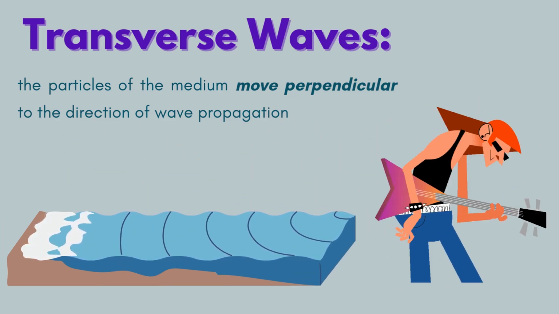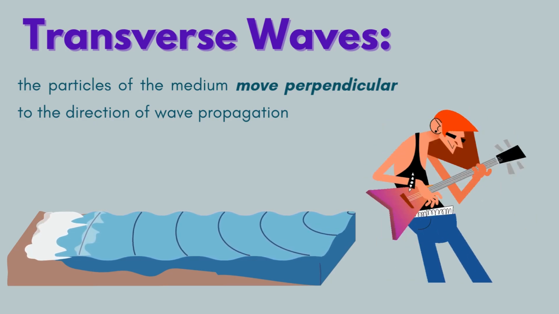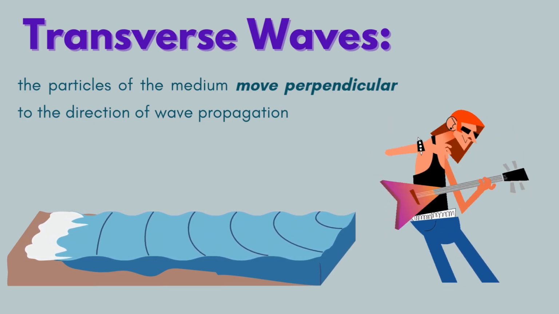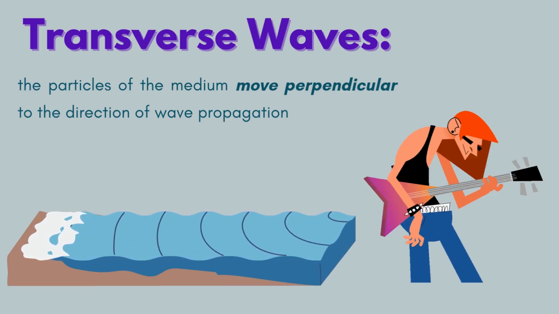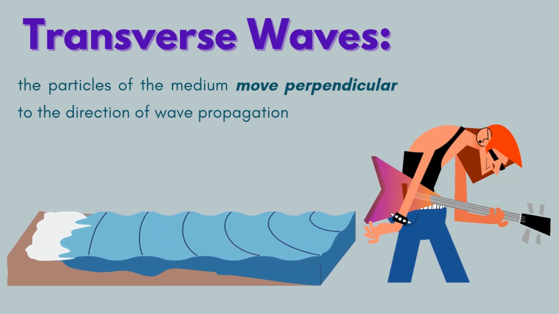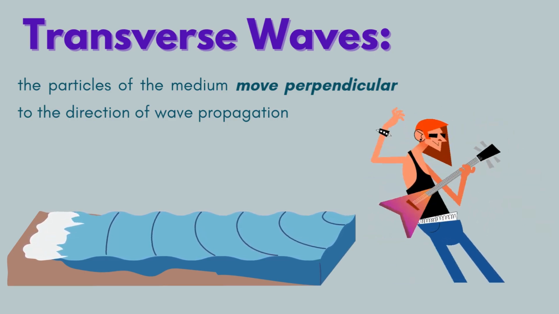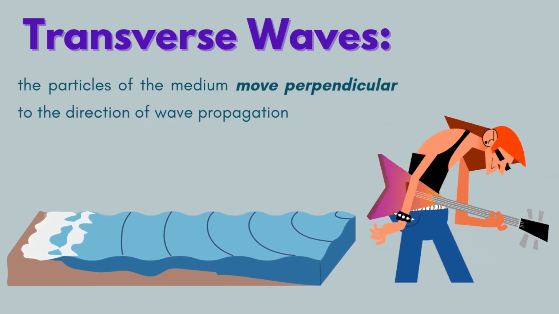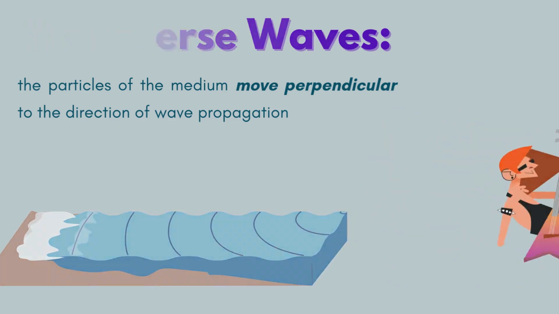Next, consider waves on a string, such as those on a guitar or violin string. When plucked or bowed, the string vibrates. The oscillation of the string is perpendicular to its length, exemplifying the transverse behavior.